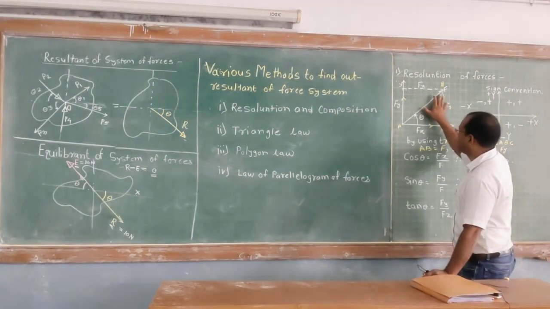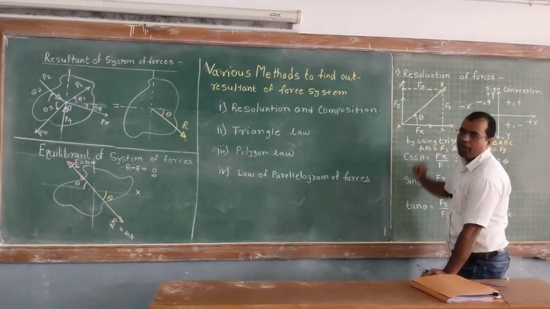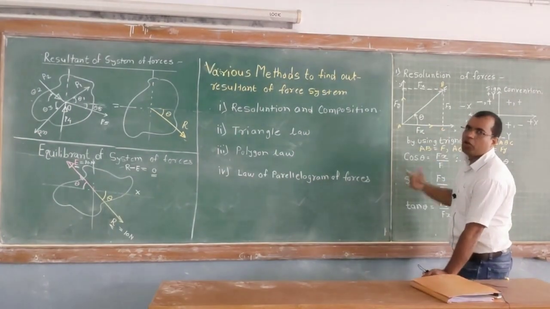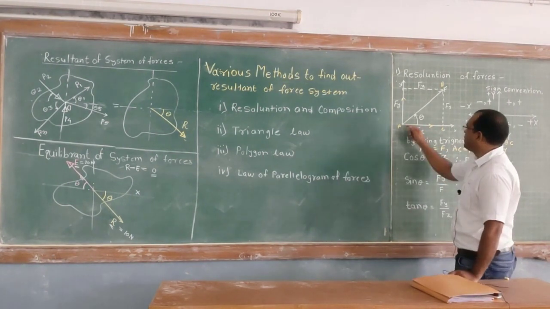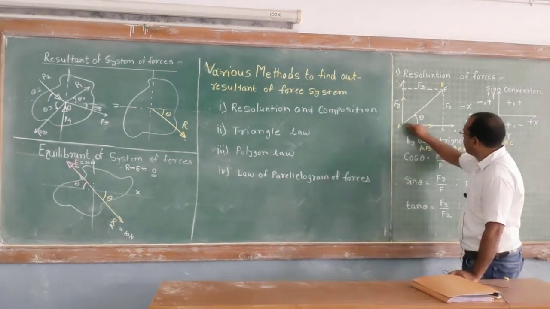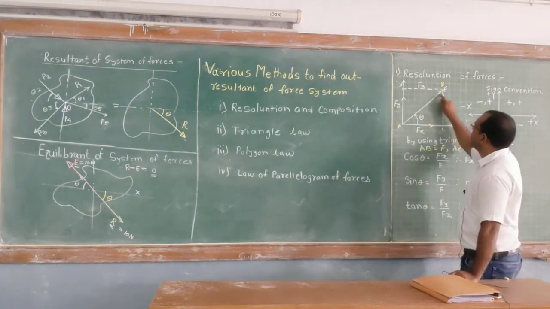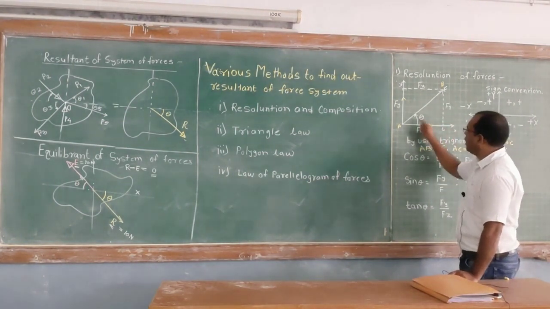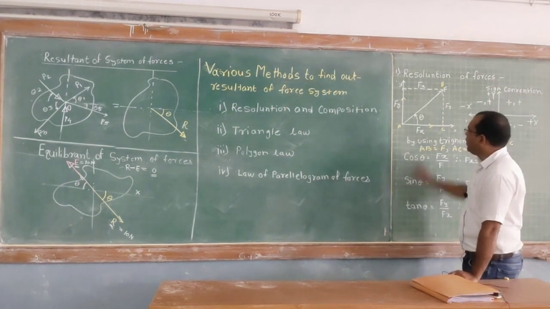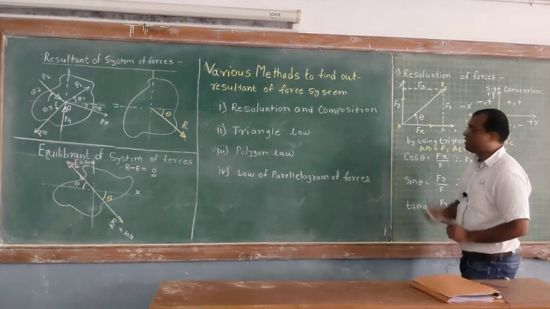Now we have to replace this force F by its two components. Let's say one component is Fx and another component is Fy. For that I have constructed one geometrical diagram for ease of your understanding. Let's say this is the positive x-axis and this is the positive y-axis, and this force F lies in the first quadrant at an angle theta, counterclockwise with respect to the x-axis. For your understanding, I have formed one triangle ABC, which is a right angle triangle.